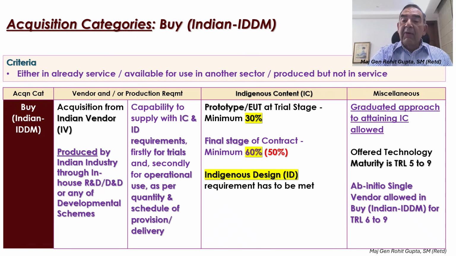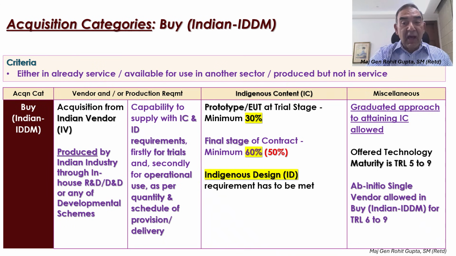The TRL level which has been introduced is from 5 to 9. That means there has to be equipment available, and not just at the design stage, conceptualization stage, or computer modeling stage. If a vendor can provide a TRL of 6 to 9, then the vendor can be considered in this category as an ab initio single vendor.